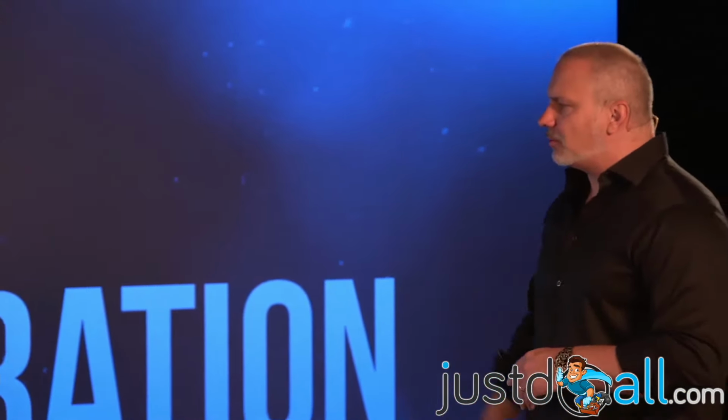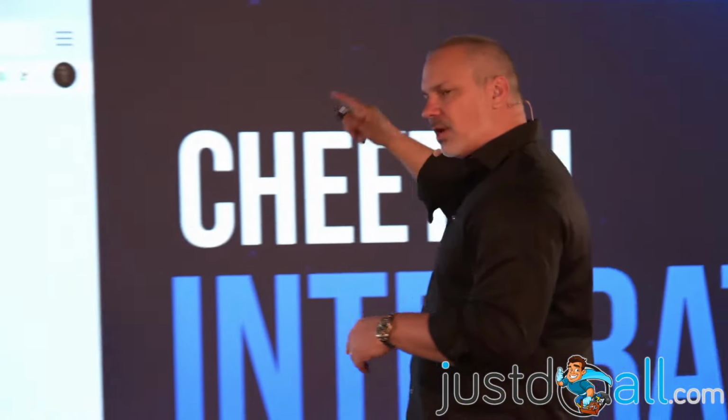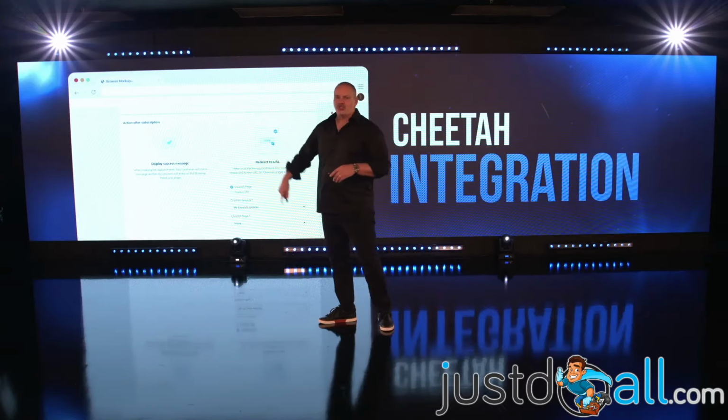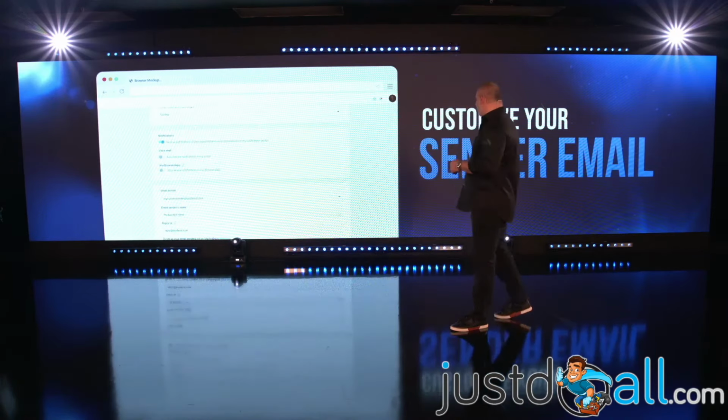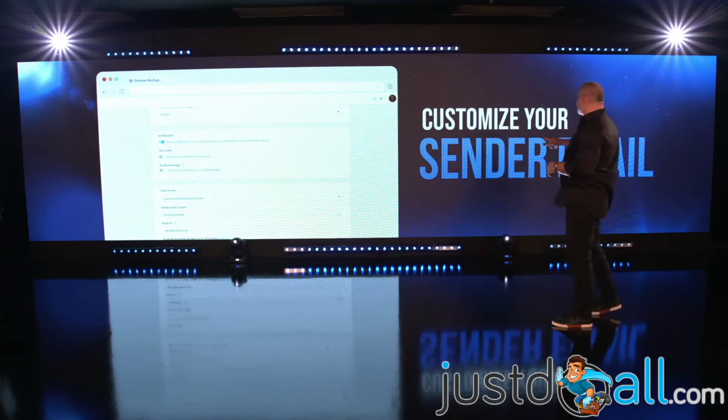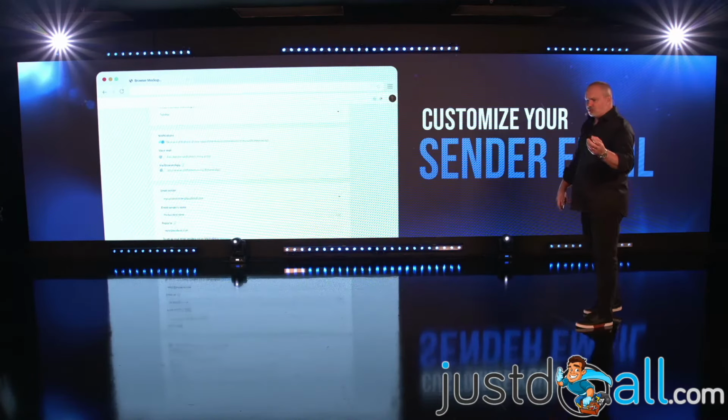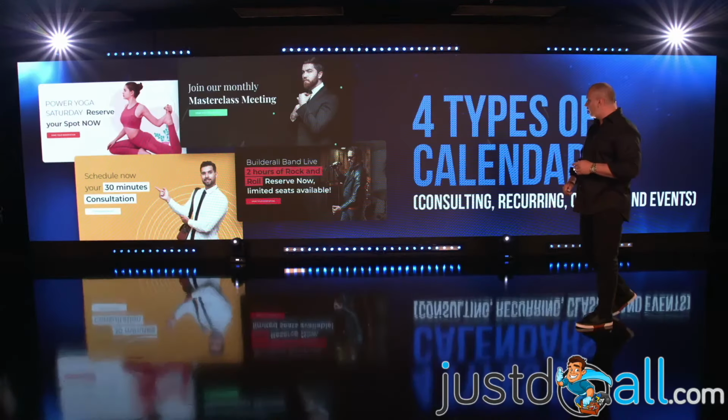And Jira integration. With just one click, you can create your booking there, you can create your app, and you can bring this booking to your website on Jira with just one click. Super easy to do that, okay? And customize your sender email. Again, you're going to be able to send the email from the address that you want.